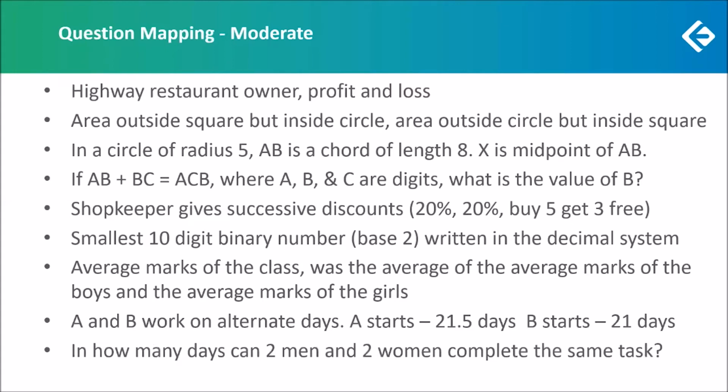Now there was another question on time and work in which we had a certain number of men and a certain number of women doing a certain task in a certain number of days. So from the information provided, two equations could have been formed. The relation between men and women could have been found, and then the total work could have been found. And we could have then found how many days 2 men and 2 women will take to complete the same task. Okay, very doable. Simply had to form equations and work your way through it.